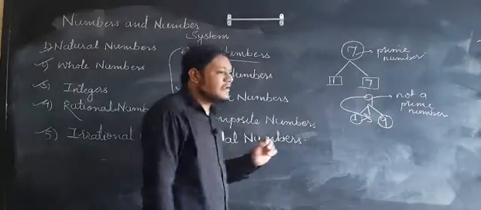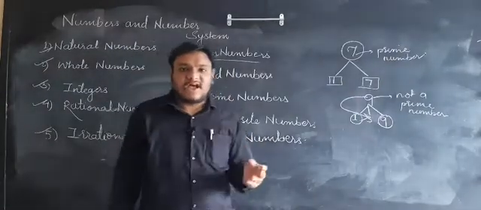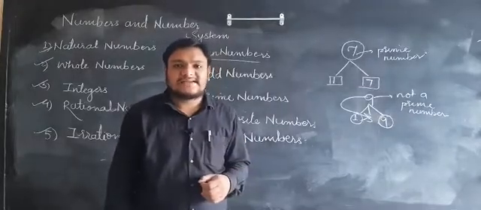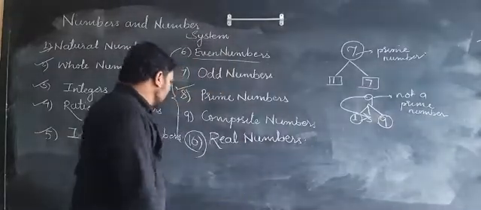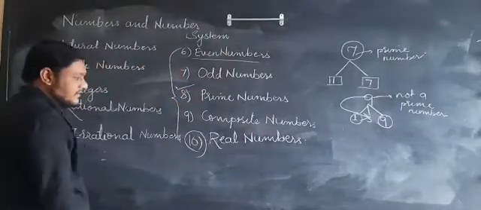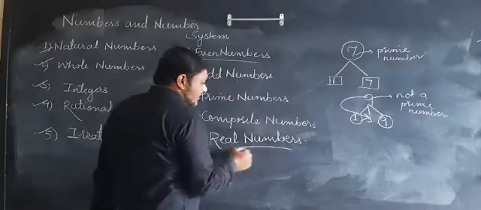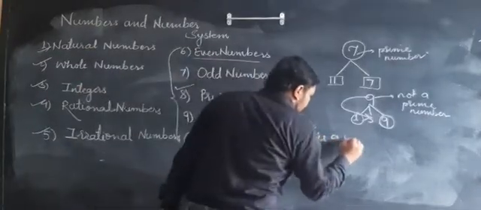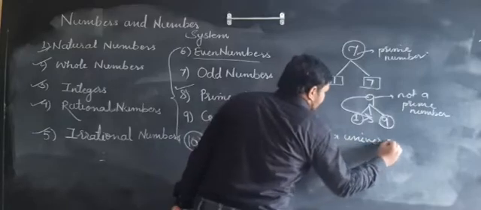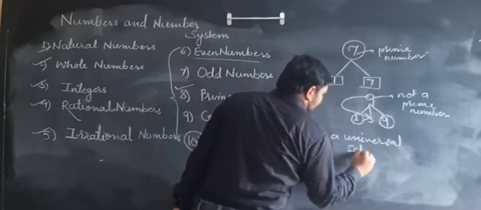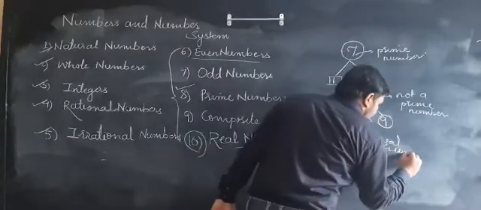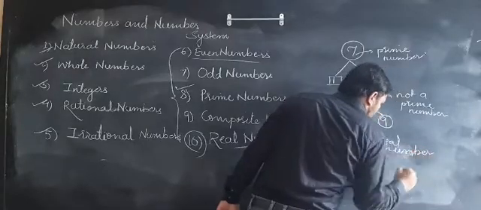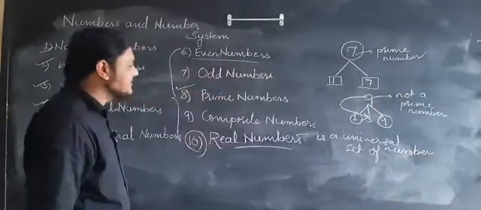Keep in mind that in the next lecture we are going to start our new chapter, sets, and in that chapter we have to study the set of numbers. So a real number is a universal set of numbers.